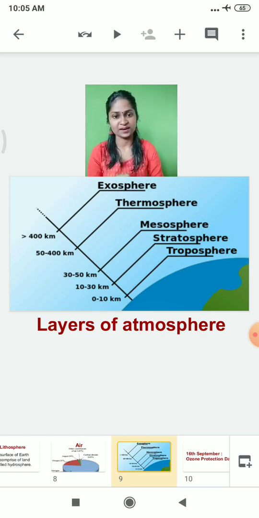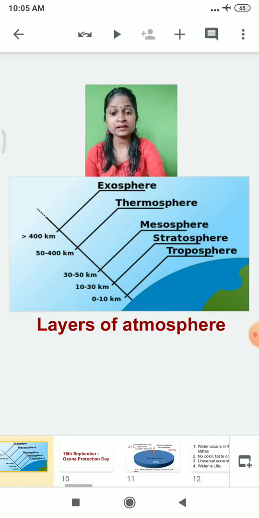Second, stratosphere. Third, mesosphere. Fourth, thermosphere, and the fifth one, the exosphere. These are the 5 layers present in the atmosphere above the earth.